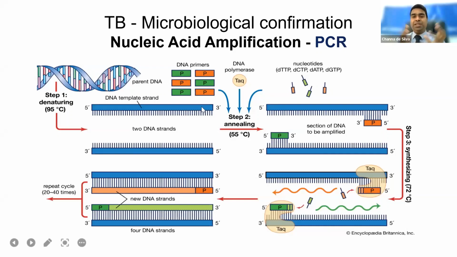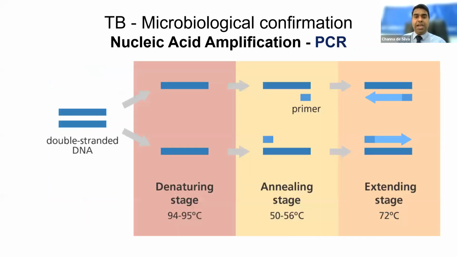The classic PCR is the one we used for a few decades. You know, in Sri Lanka also we have only a few facilities to do the PCR. It's a complex process involving mainly 3 steps: the denaturing, the annealing, and the extending stage. In classic PCR laboratories, all these steps are done separately, and there's a high risk of contamination giving false positive results, and they have to maintain highly standard laboratory conditions to conduct a PCR lab.